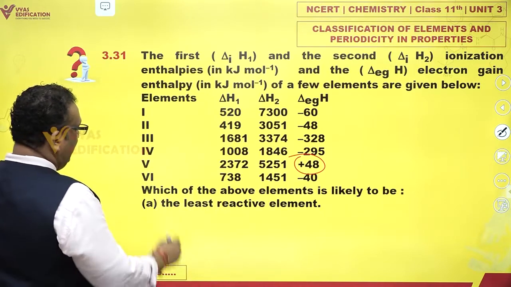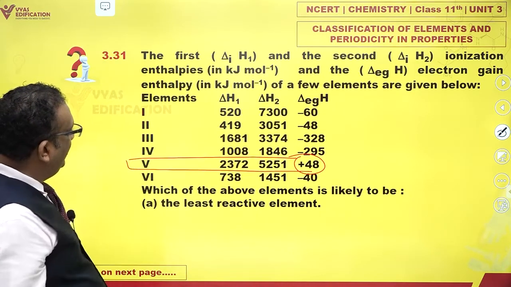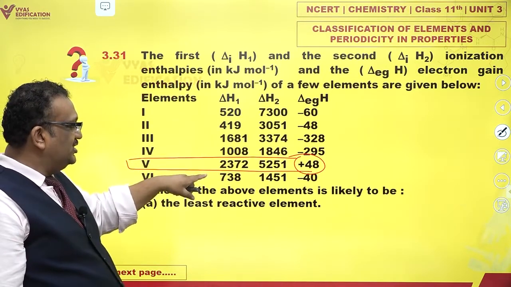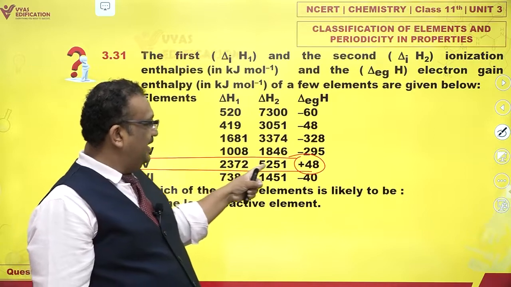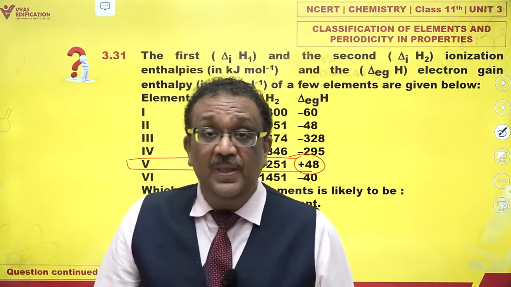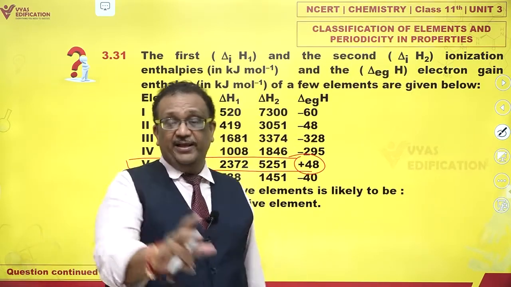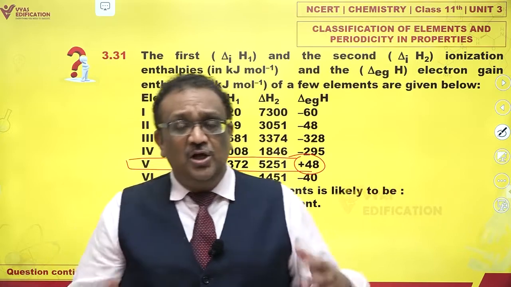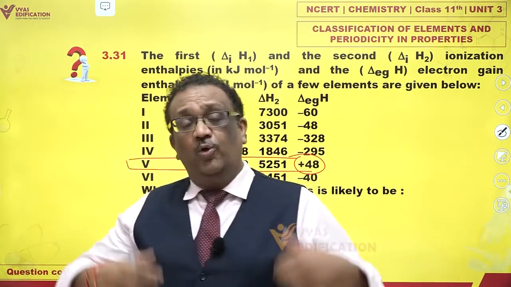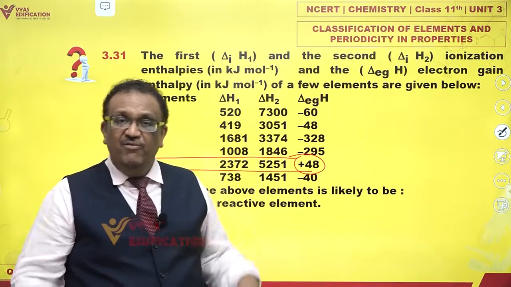And not just that, they have an insanely high value of ionization energy as well. So they have the worst ionization energies. That means it is very difficult to take electrons away from them, and they have very poor electron affinity. That means they don't even like accepting electrons. This is ridiculous. You don't want to accept electrons, you don't want to give electrons, then what do you want? You want to do nothing. Yes, they are saying we want to do nothing.